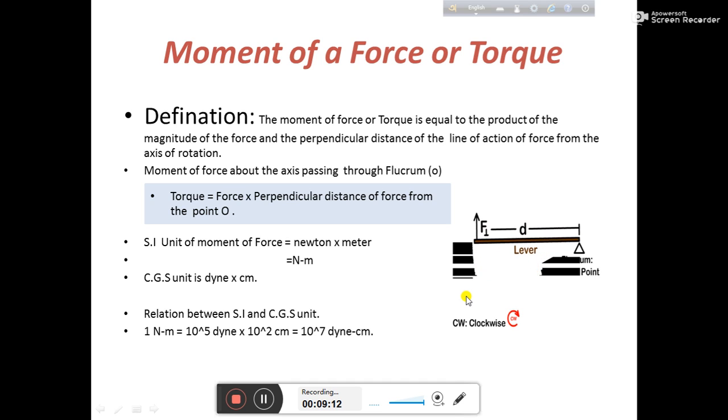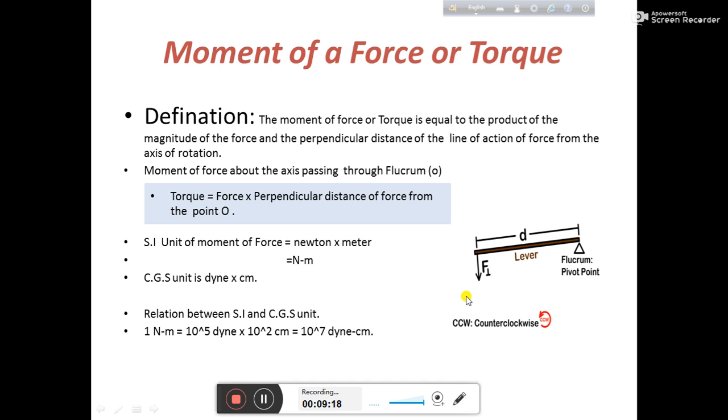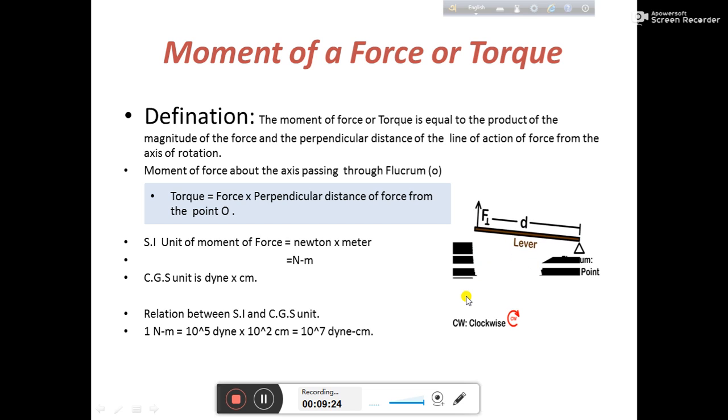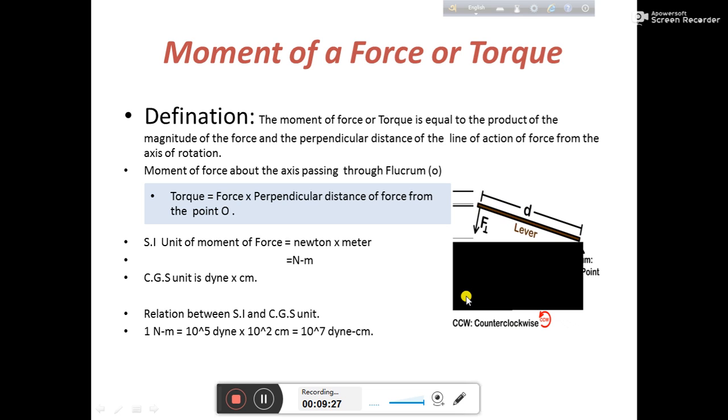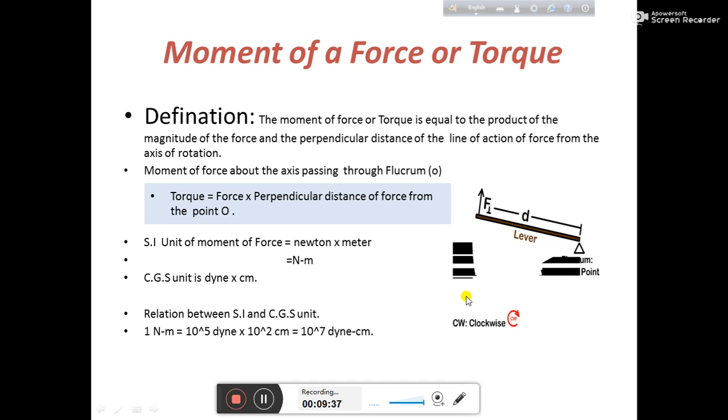When we learn some definitions, some particular term, as we are studying in physics or science, if there is a unit, we also have to learn that. We have already learned how to find the unit of a certain thing, that is torque or moment of force.